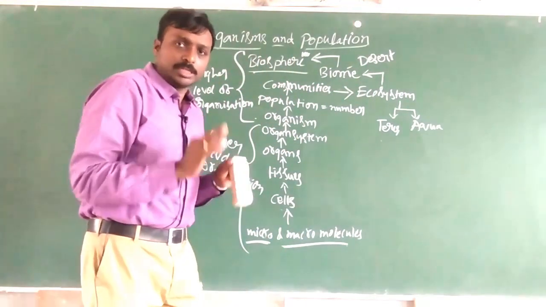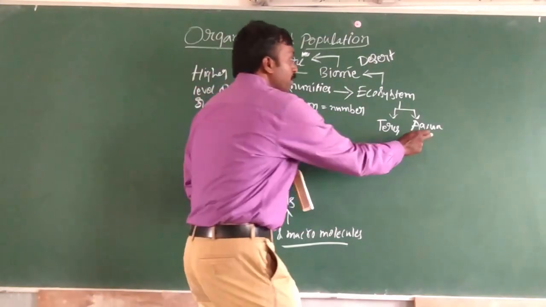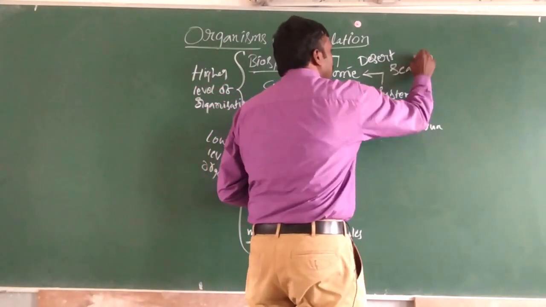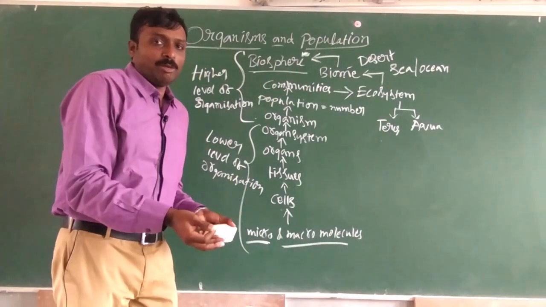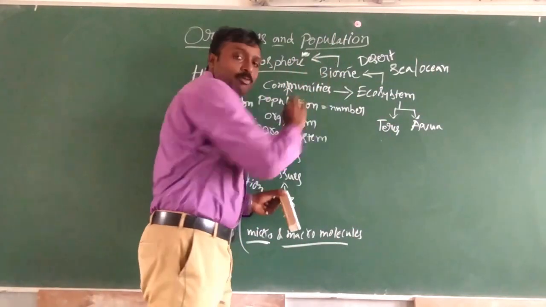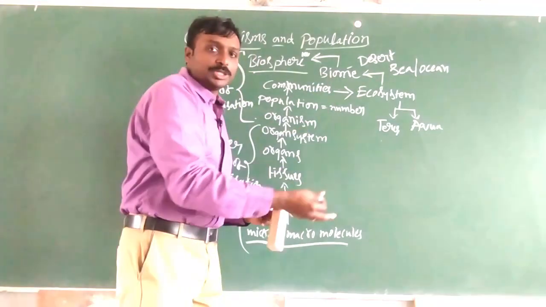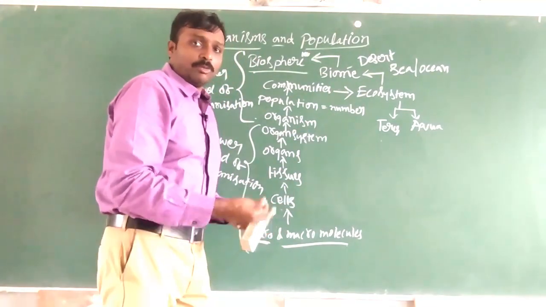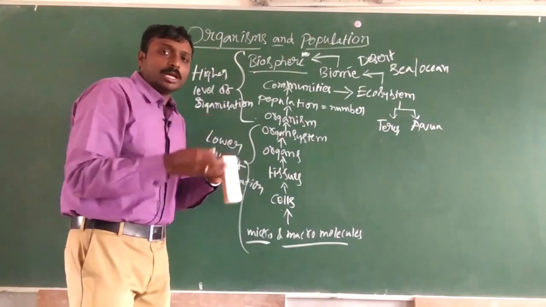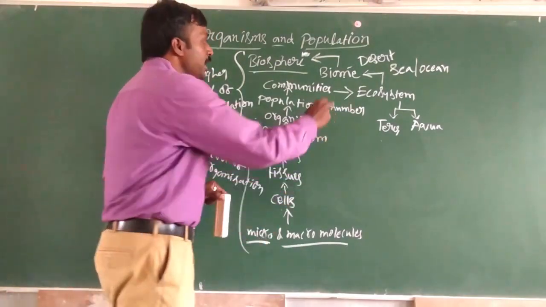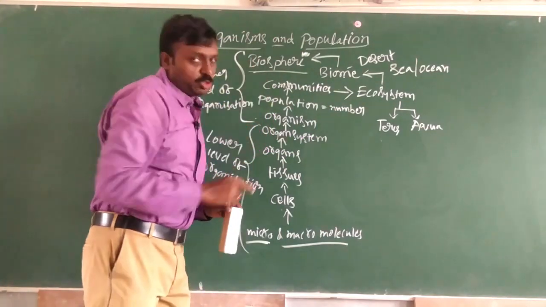Desert is one biome. And aquatic, let us say sea or ocean or any water body, is one type of biome. So all these different types of biomes, like desert, sea or ocean, tundra regions where ice is present, and many more, again lead to the biosphere.